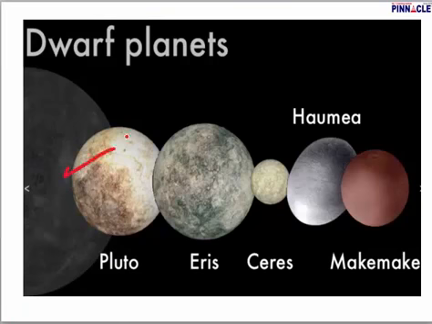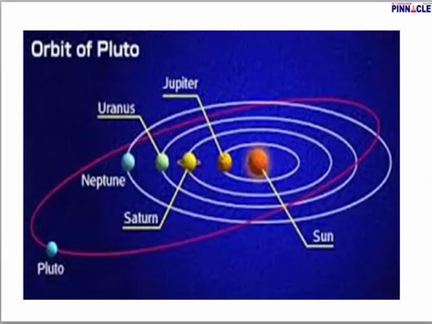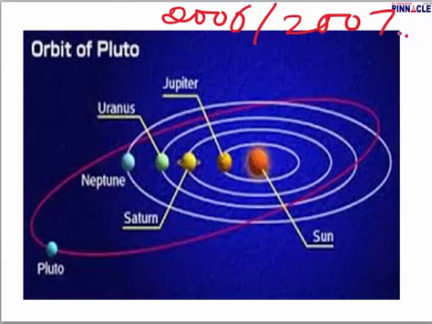First one here, Pluto. Initially it was considered a planet, but it's much smaller in size in comparison to the moon. And the moon is the Earth's satellite, and this is just 1/4 the size of the moon. The next dwarf planet that we have is Eris. Then we have Ceres, Haumea and Makemake. Now let us understand why Pluto was de-recognized around 2006-07, and was no more considered to be a planet.